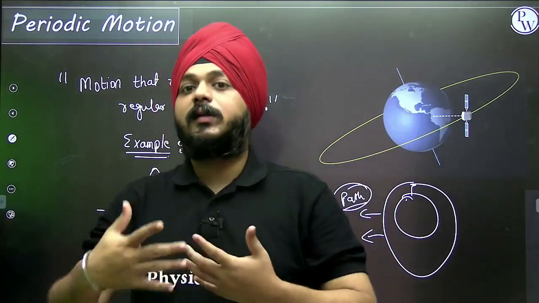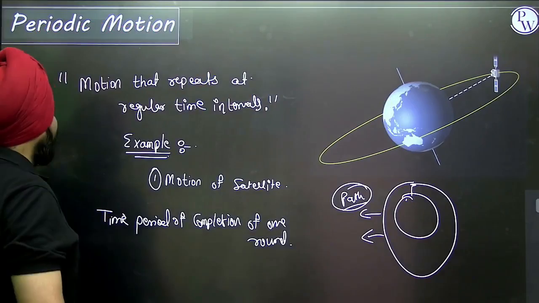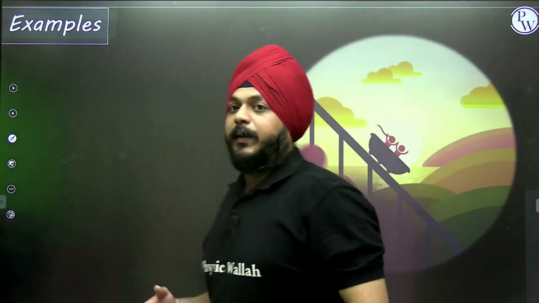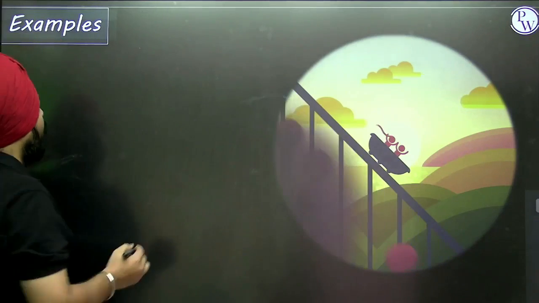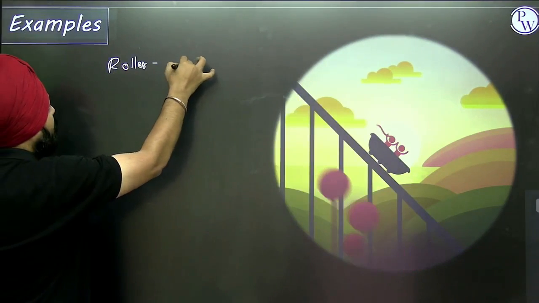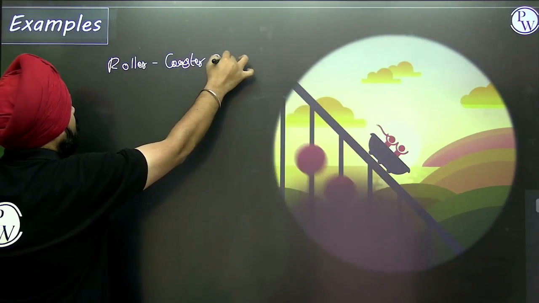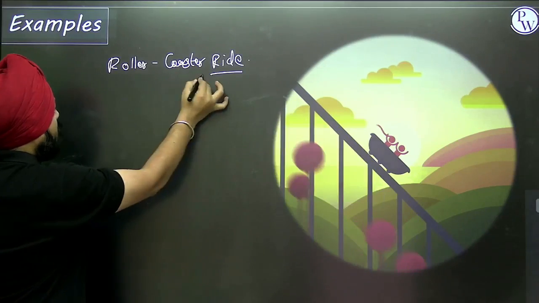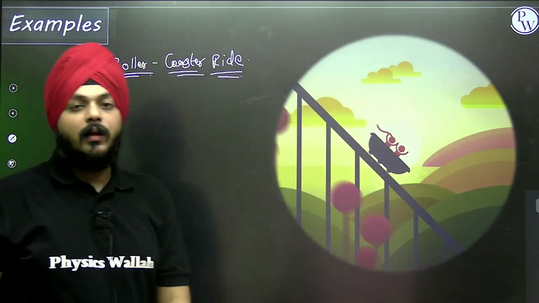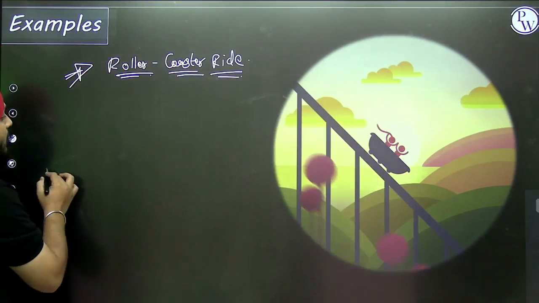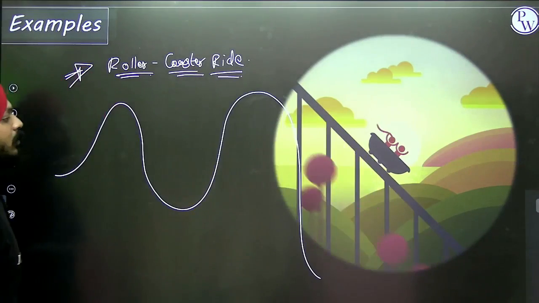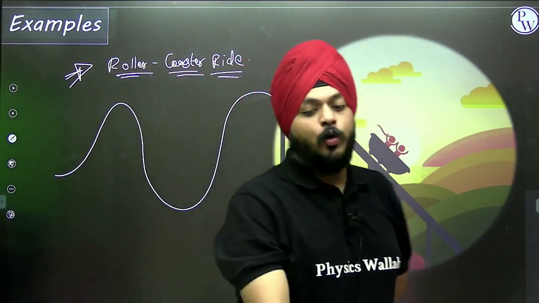Now let's move on to another example to understand why I have said it is a special category of motion. Another example is a roller coaster ride. This is the path of a roller coaster.